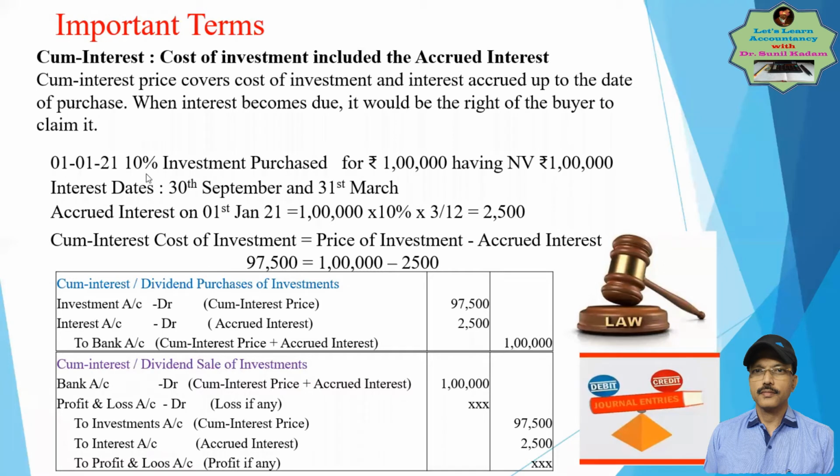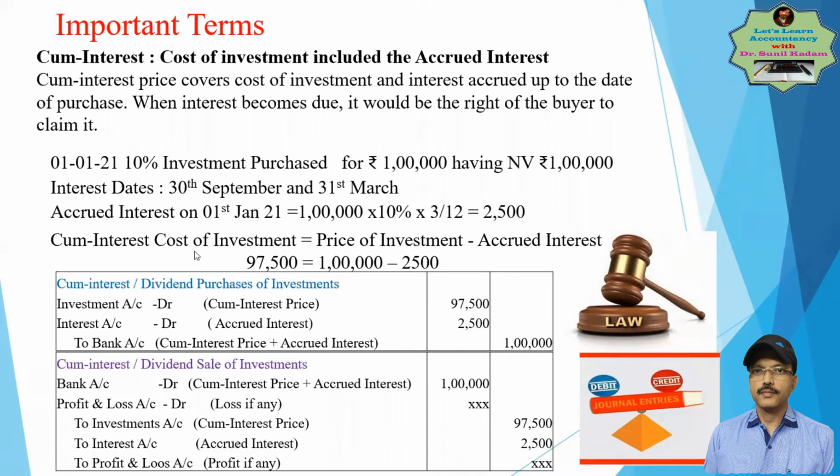To understand, let us take an example, the same example as on 1st Jan 2021: a 10% investment purchased for 1 lakh, having nominal value 1 lakh. Interest dates are the same, 30th September and 31st March. Accrued interest is the same, because from the last interest date to the date of acquisition it comes to 2,500.